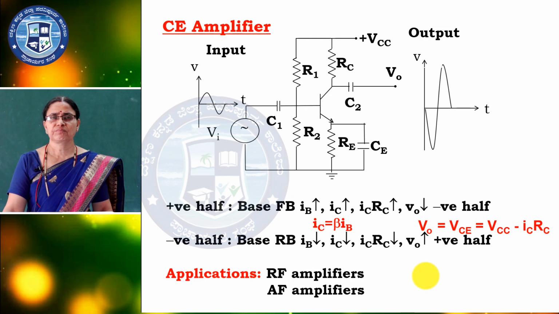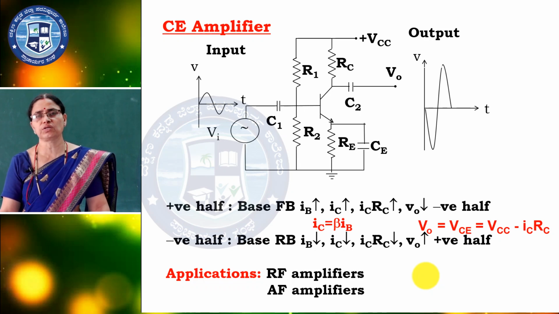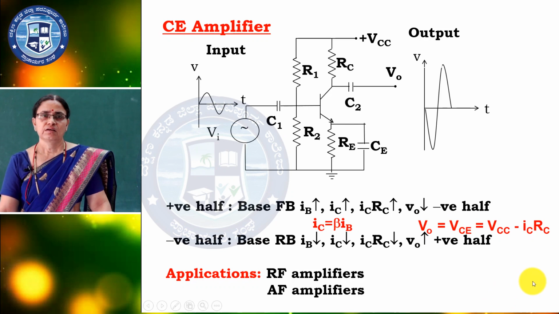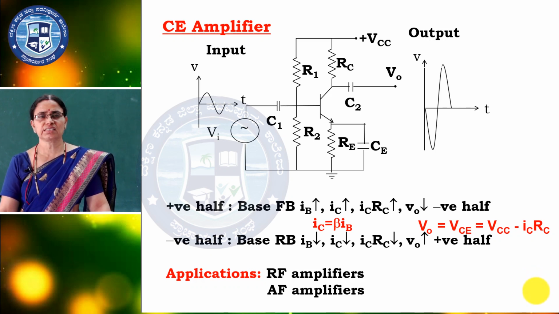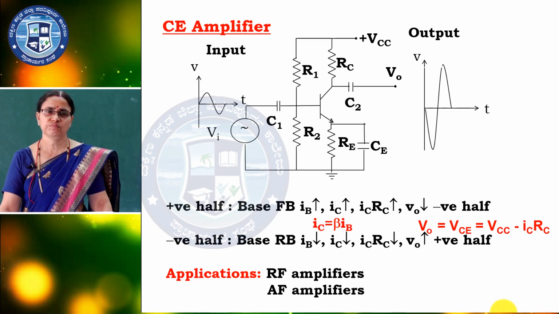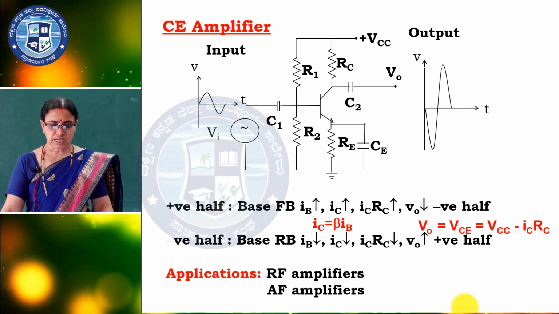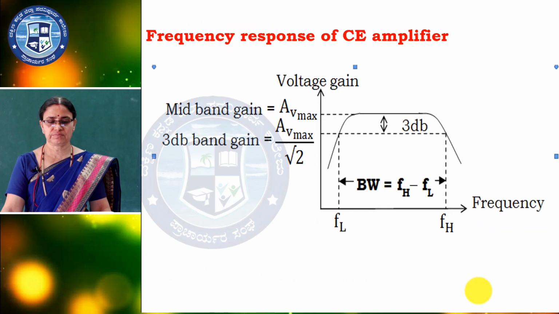So, current gain is very high, voltage gain is also very high, output voltage divided by input voltage is very large because of amplification. Automatically the power gain, that is the current gain into voltage gain, is very high. Input impedance moderate and output impedance moderate. The characteristics I gave in comparison, so you can go through the comparison part. Application I already told, this is about the CE amplifier.